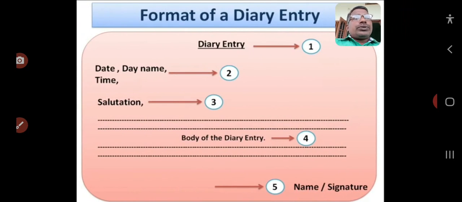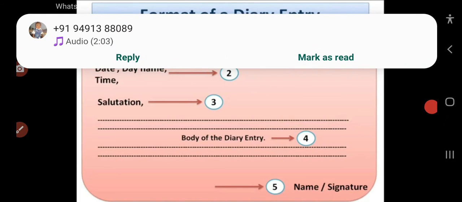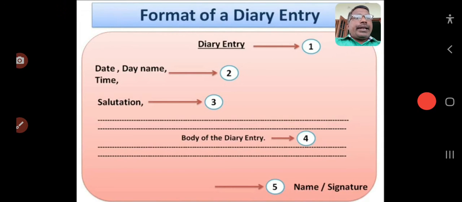Now I would like to show you the format of a diary entry. Actually, a diary is written at evening time. Why? Because in the diary we have to write our thoughts, our experiences, and what has happened from dawn to dusk, means from morning to evening, what has happened to us, and we have to write when we go to bed. So this is the format of a diary entry.